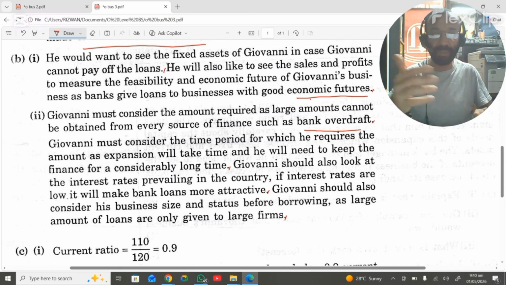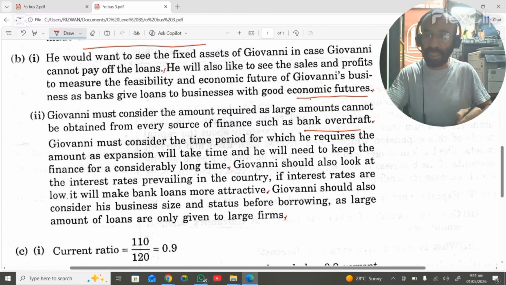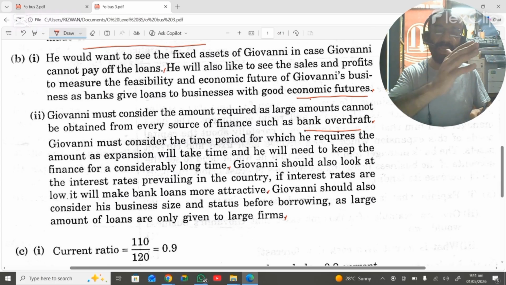Definitely the business will consider those kinds of finance which will have a low interest rate. And the last factor is Giovanni should also consider his business size and status before borrowing, as large amounts of loans are only given to large firms. So definitely all the sources of finance which are available in the market will not be able to give them loans, because different sources consider the size of the business. So definitely a large amount of loan will be given to only those businesses which have a larger size. So this is another factor which must be considered.